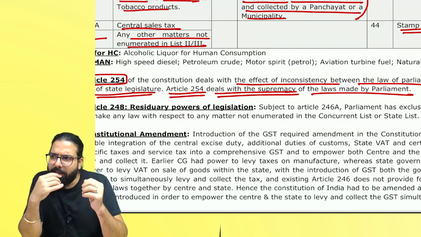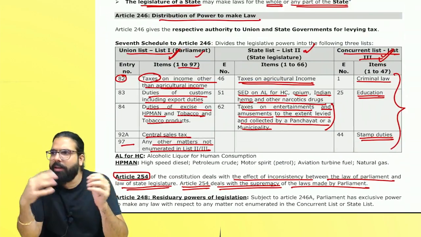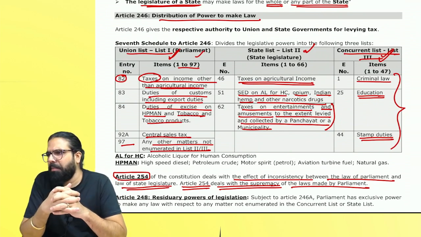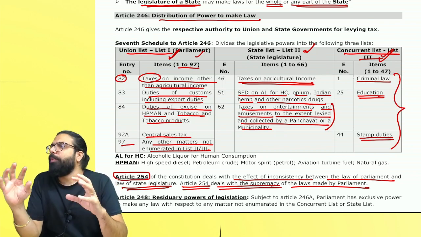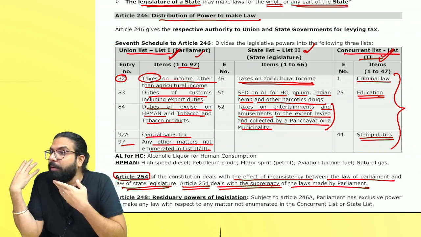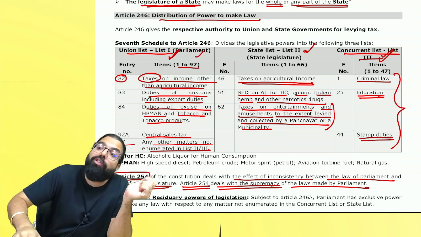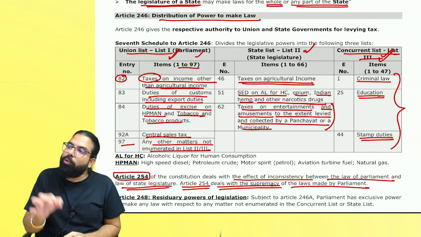Now tell me one thing. Did you see anywhere GST? When this Constitution was made in the 1940s, 47, 48, 49, 50, whatever, you don't have to remember, do you think they would have written about your GST? In India, it came in 2023. No. And hence, they have to write GST.